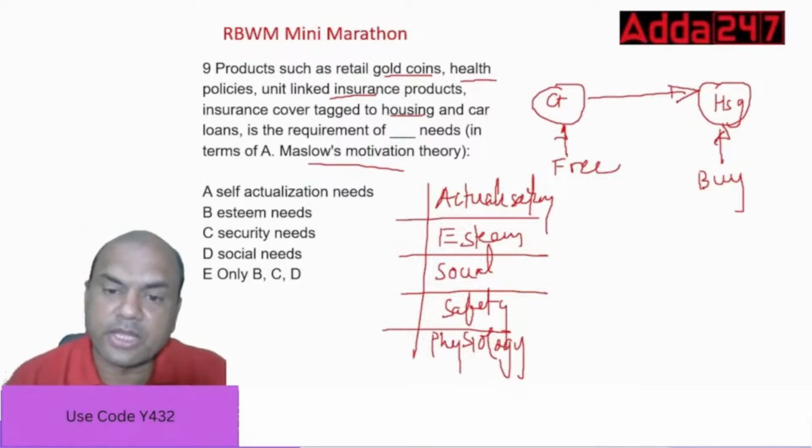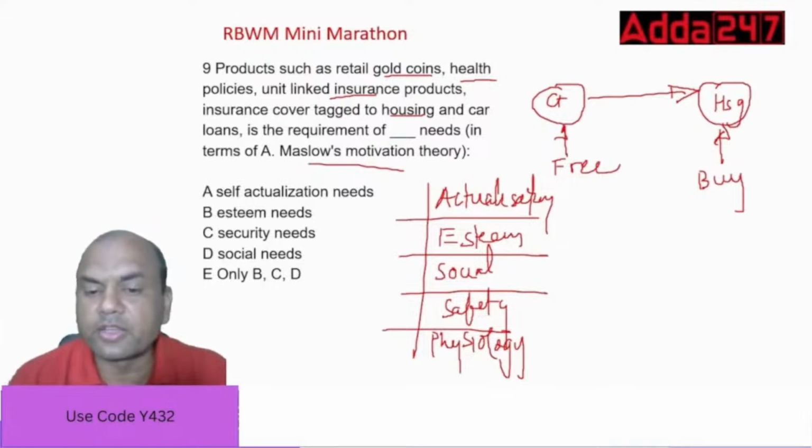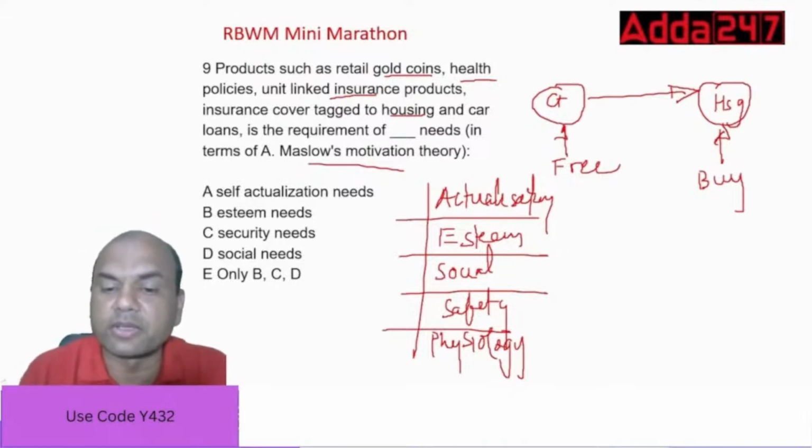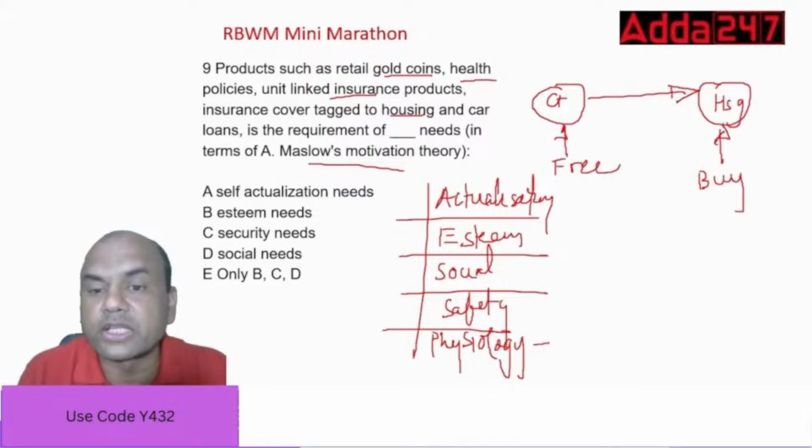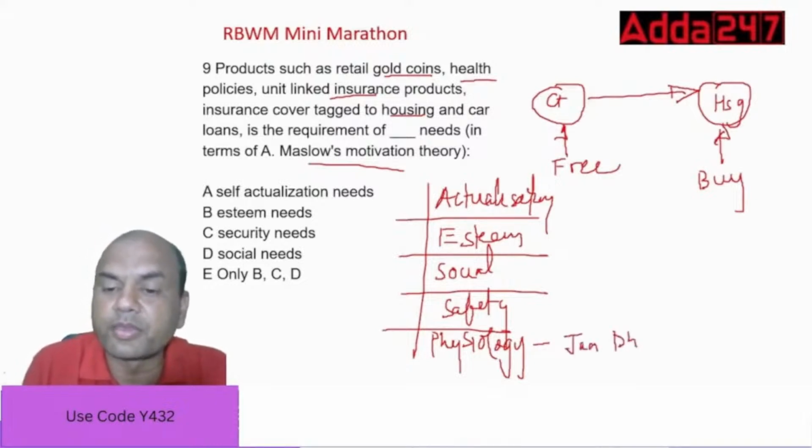Now in this Maslow's hierarchy, remember 3 plus 2. So importantly, this physiology level is for the basic needs, known as the basic channel, Jandan account. Jandan. Okay.